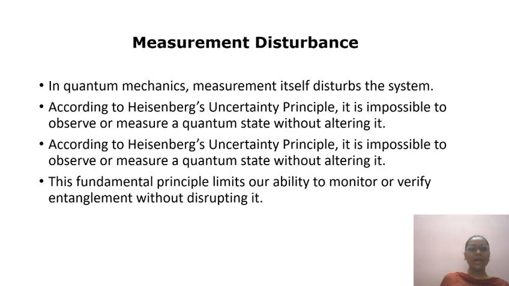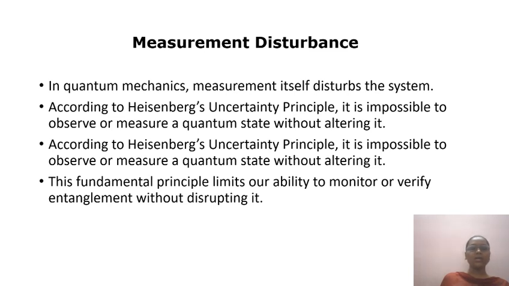Next, we are moving to measurement disturbance. In quantum mechanics, measurement itself disturbs the system. According to the Heisenberg uncertainty principle, it is impossible to observe or measure a quantum state without altering it. This fundamental principle limits our ability to monitor or verify entanglement without disrupting it.